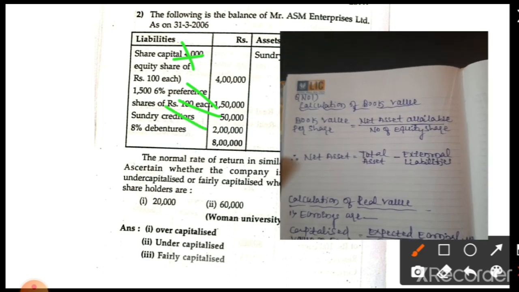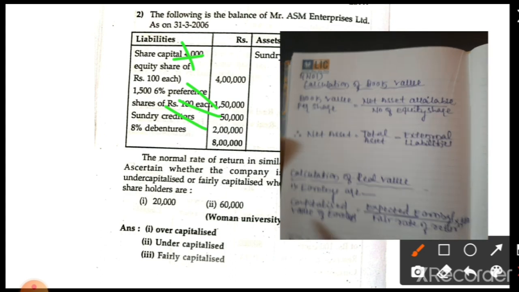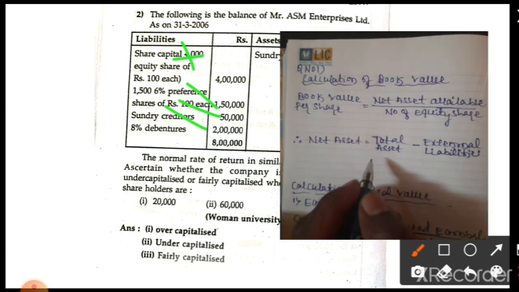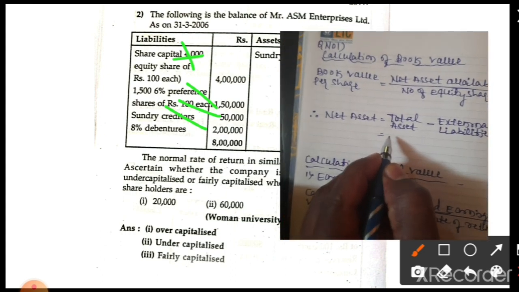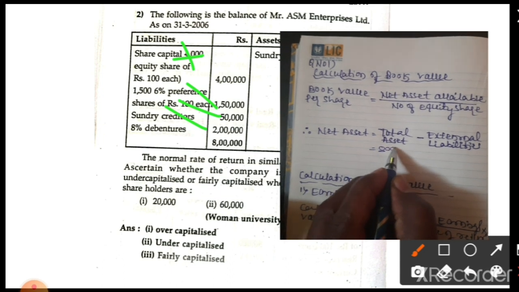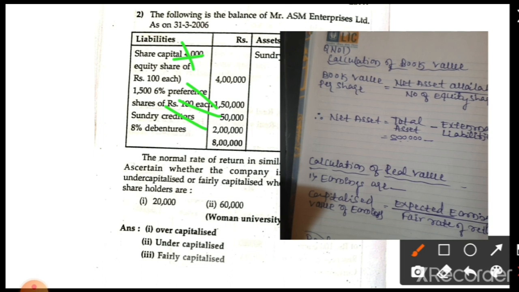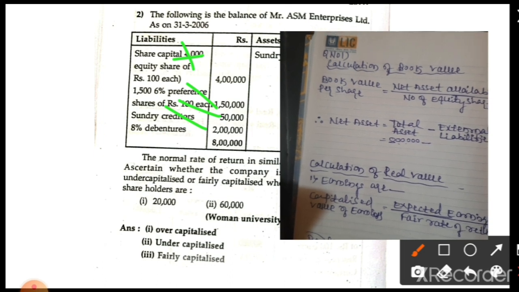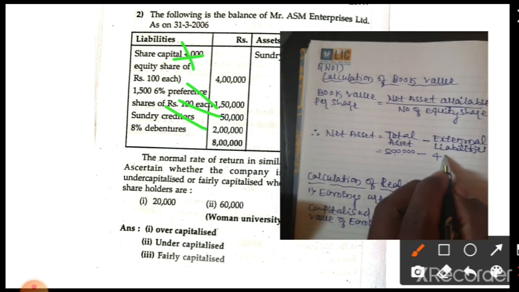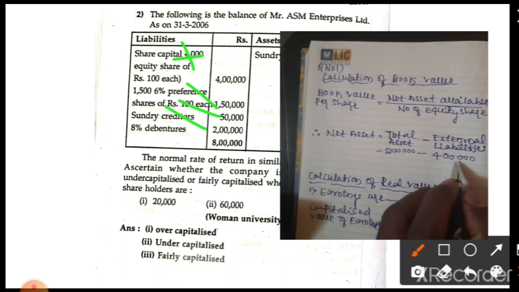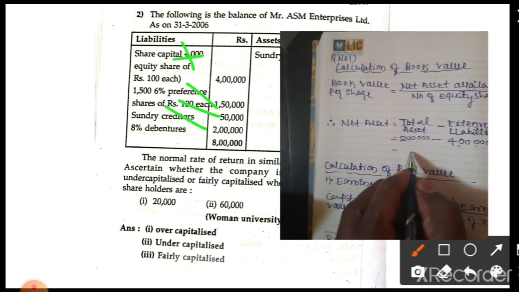So total assets are 8 lakh, minus the outside liabilities: 1 lakh 50 thousand plus 50,000 plus 2 lakh, the total being 4 lakh. So 8 lakh minus 4 lakh, the answer is 4 lakh.